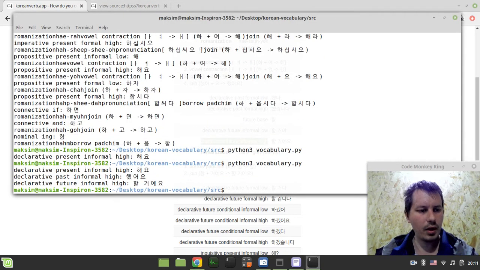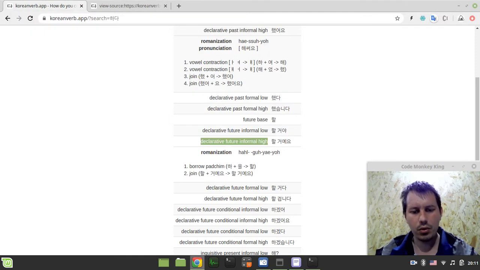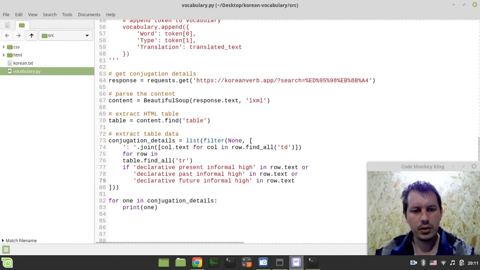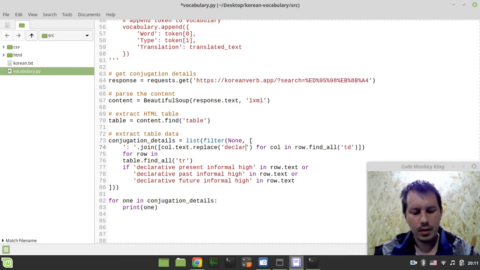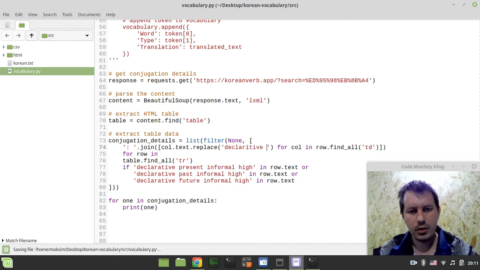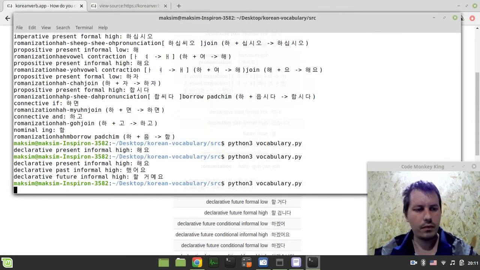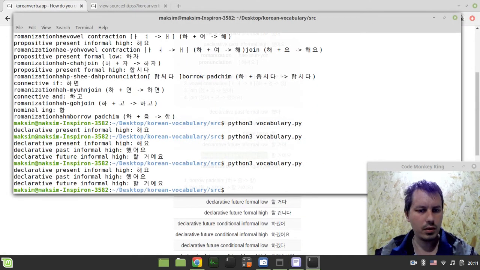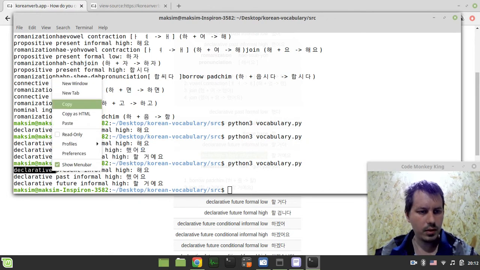Okay, just perfect. Now we don't really need this "declarative"; it's again and again the same, and "informal high". So in order to avoid this sort of disaster, we can say text.replace "declarative" and a space, and replace with nothing. So now the declarative should disappear from the data set. No, it didn't. Probably I just misspelled something.